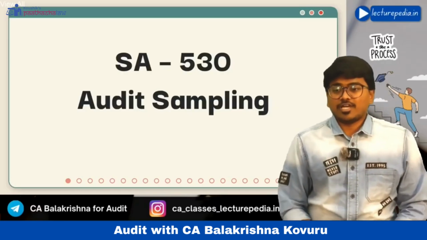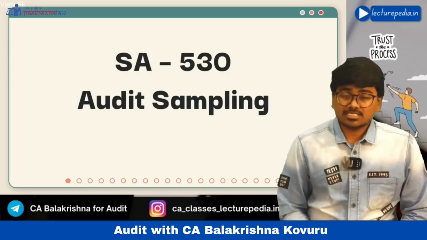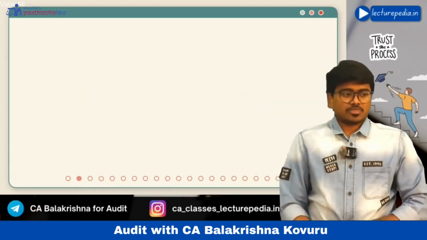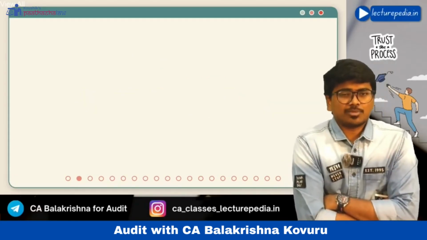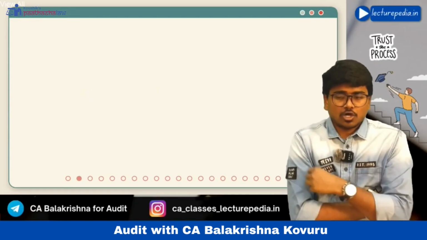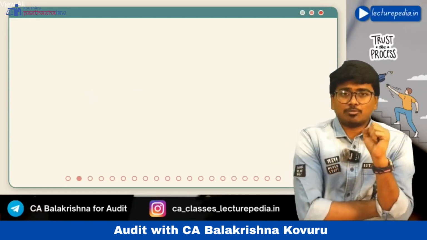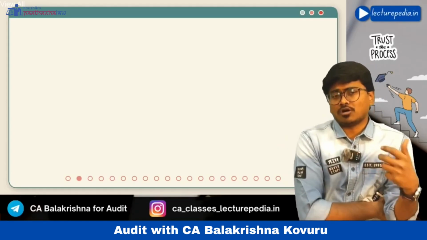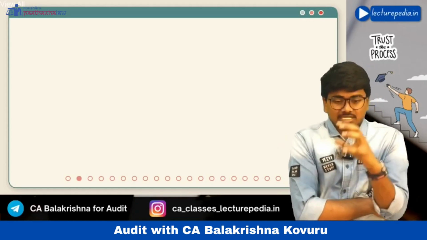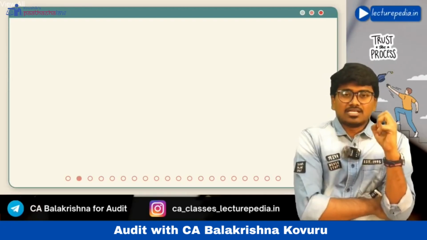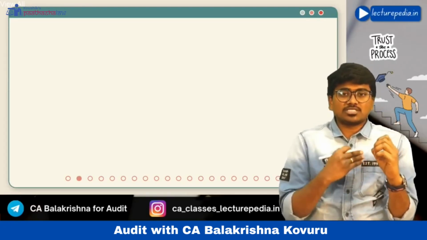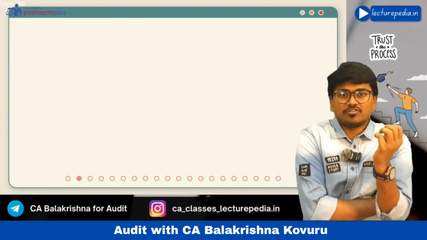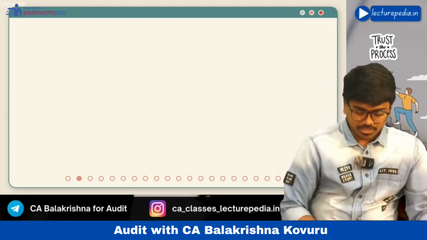Essay 530, audit sampling. Now, audit sampling you already know. Auditor cannot perform audit procedures on the entire population, right? Because it will take a lot of time. So what will the auditor do? Auditor will select the sample and perform audit procedures on that sample, right? So the sample will be selected from the population, right?